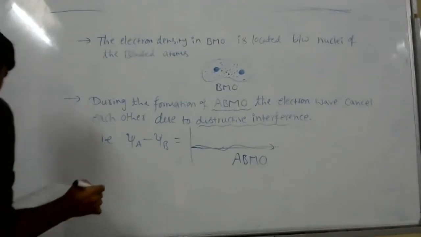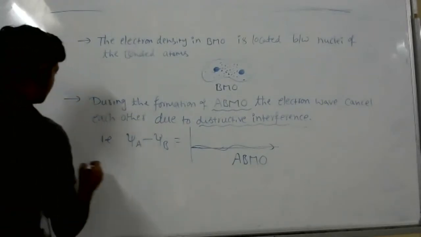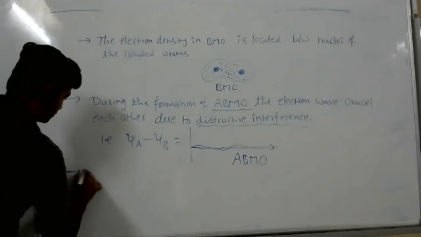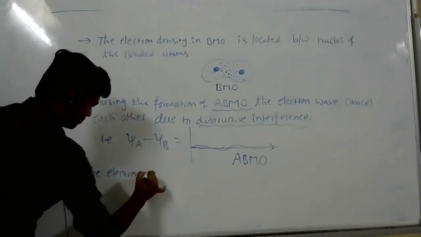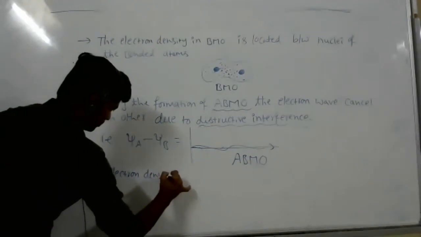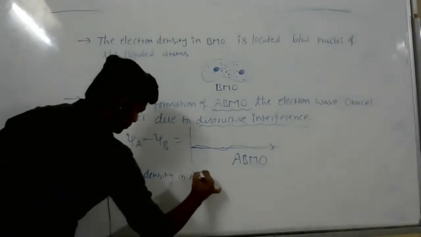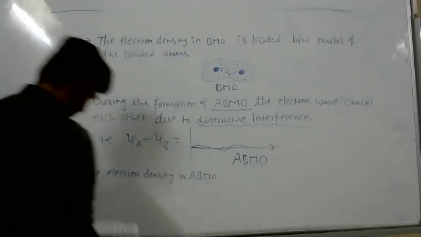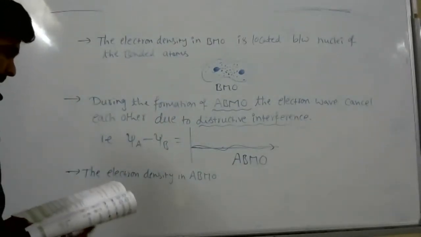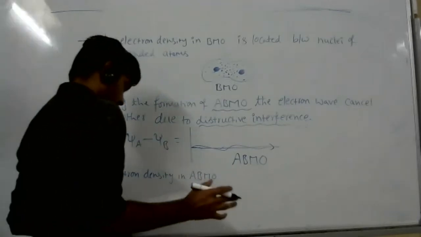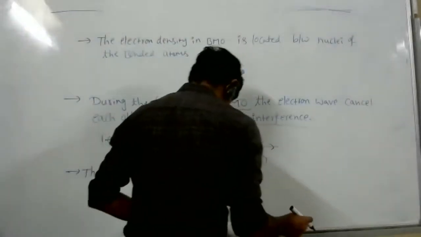So the electron density in ABMO is located away from the space between the nuclei.